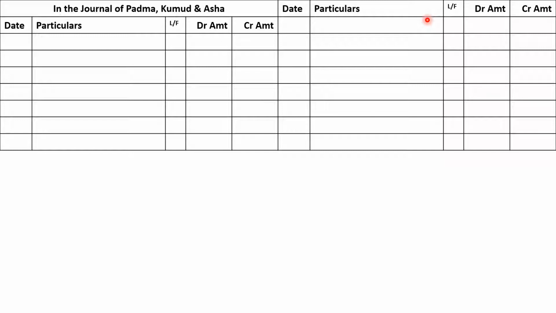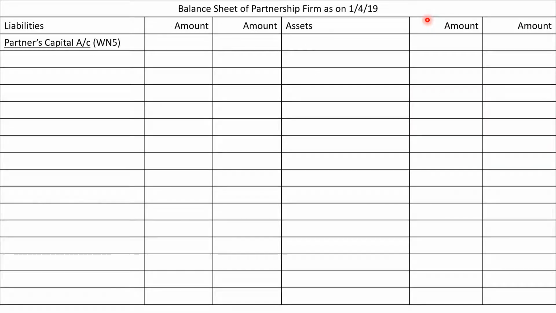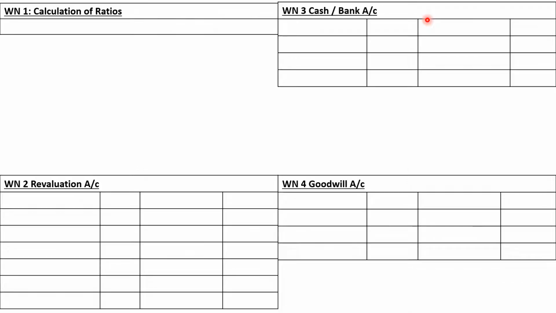Okay, just like what we have done in the first question, we are doing the second question. Then balance sheet, 3/4 page, and then working note number 1, calculation of ratio, 6 to 8 lines. Working note number 2, revaluation account, 6 to 8 lines. Working note number 3, cash or bank account, 4 to 5 lines.